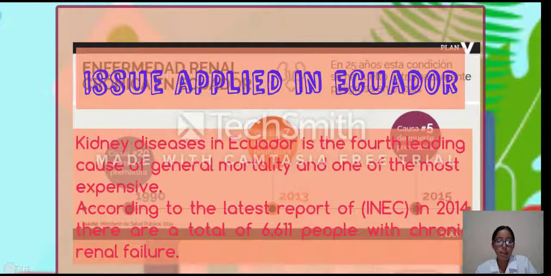Issues apply in Ecuador. Kidney disease in Ecuador is the fourth leading cause of general mortality and one of the most expensive. According to the latest report of INET, in 2013 there are a total of 6,611 people with chronic renal failure.